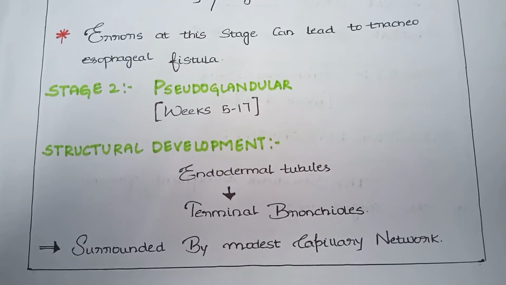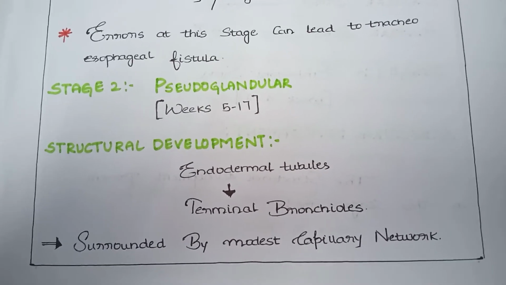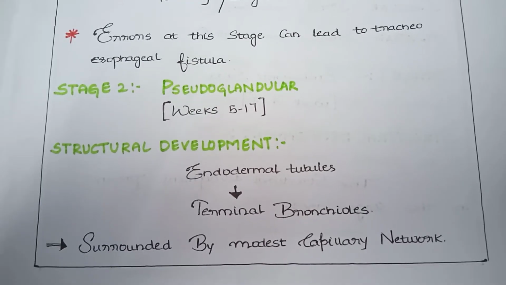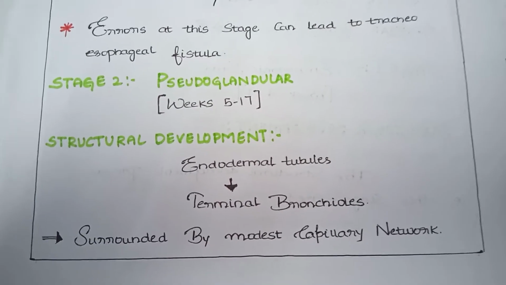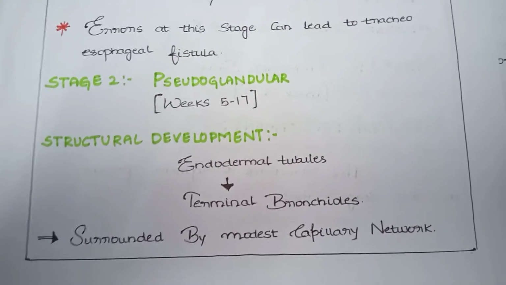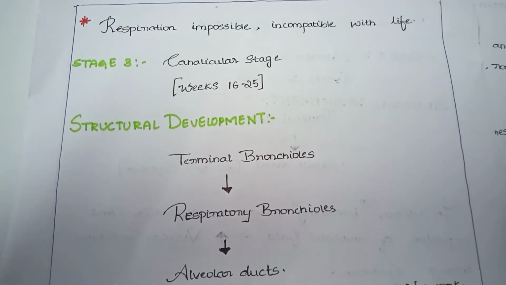The second stage is called the pseudoglandular stage. The developmental week of the pseudoglandular stage is from week 5 to week 17. The structural development in this stage is that endodermal tubes give rise to terminal bronchioles, surrounded by a modest capillary network. Respiration is impossible and incompatible with life.